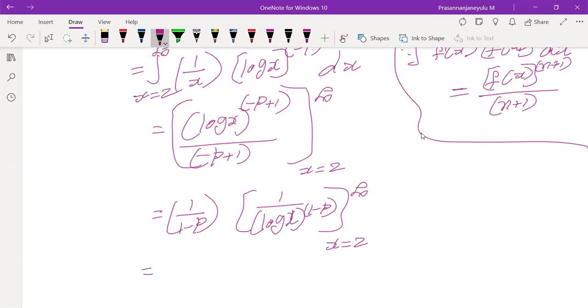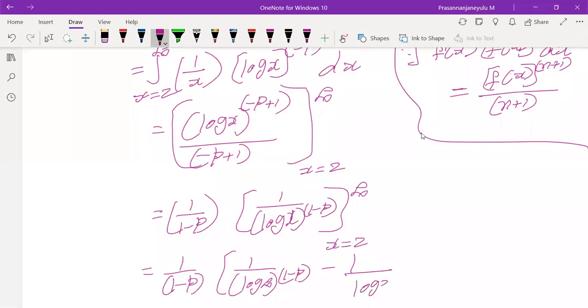Now apply the upper limit: we get 1 by log infinity whole power 1 minus p, minus, applying the lower limit, 1 by log of 2 whole power 1 minus p.